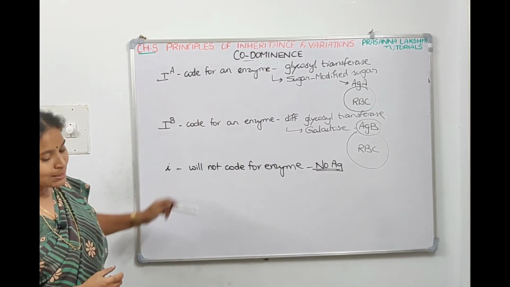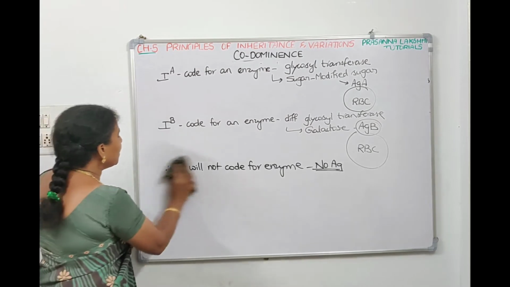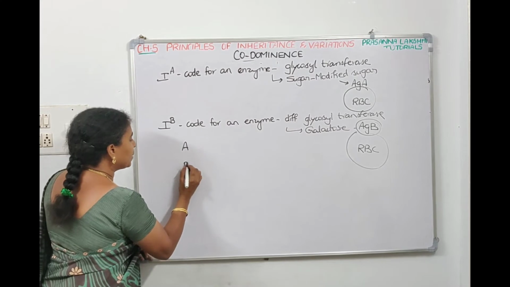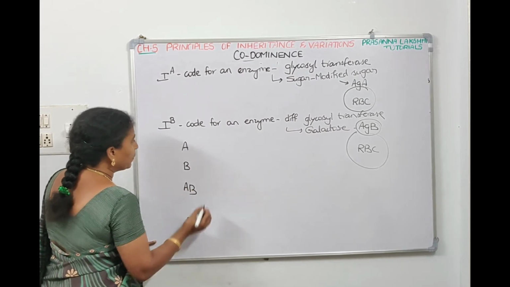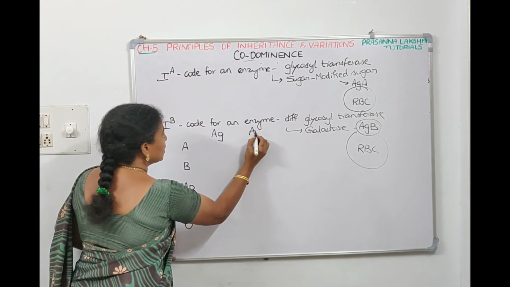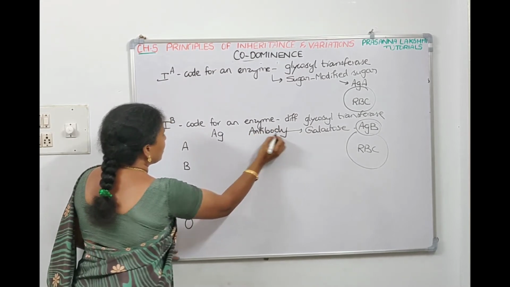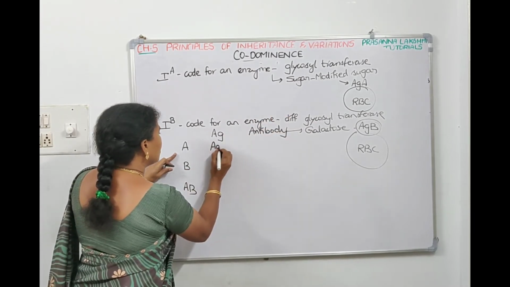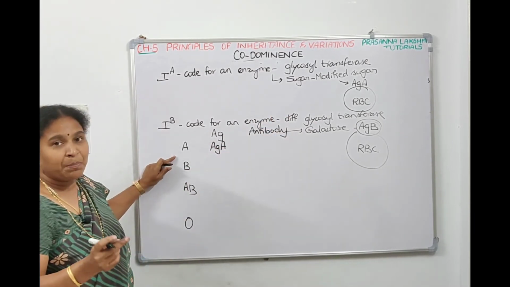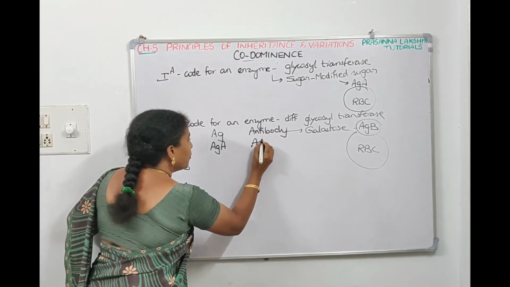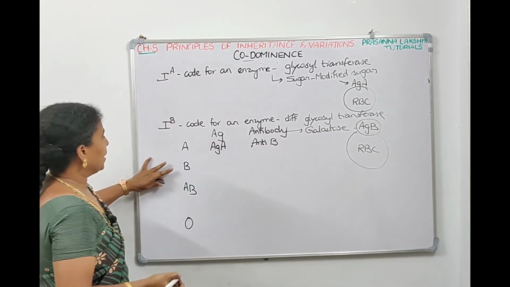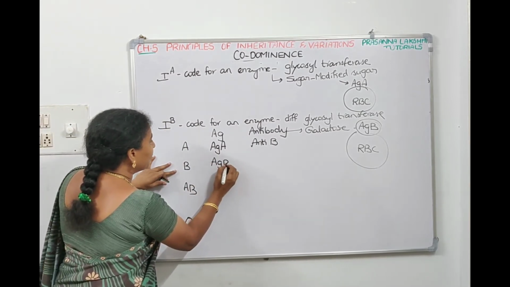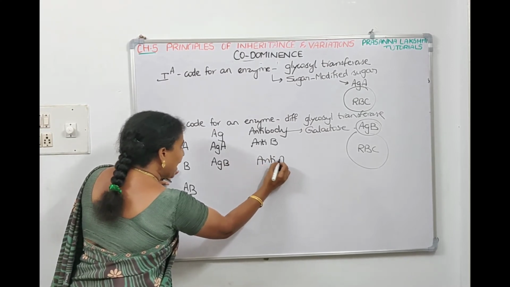Okay, so now with this possibility, how many blood groups will come? We said 4 blood groups. What are the 4 blood groups? A, B, AB and O. In A blood group persons, on the surface of the RBC, antigen A will be there, and in their plasma or serum, the opposite antibody, anti-B, will be there. In B blood group persons, since IB is there, antigen B will be there, and antibody A will be there.